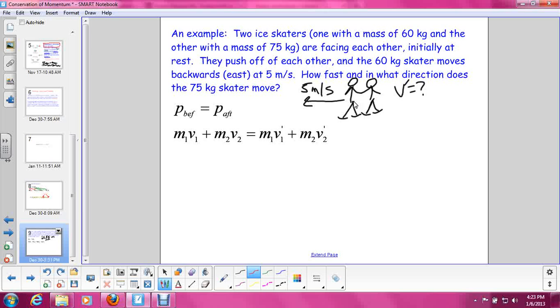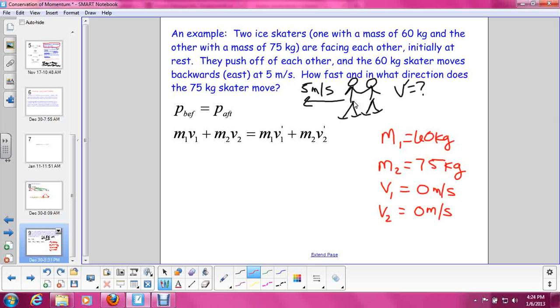So let's go ahead and list everything that this problem gives us. We have 2 ice skaters. The mass of the first one is 60 kilograms, and the mass of the second one is 75 kilograms. And they are both initially at rest. So that means v1, the initial velocity for skater 1, is 0 meters per second, and the initial velocity for skater 2 is 0 meters per second.